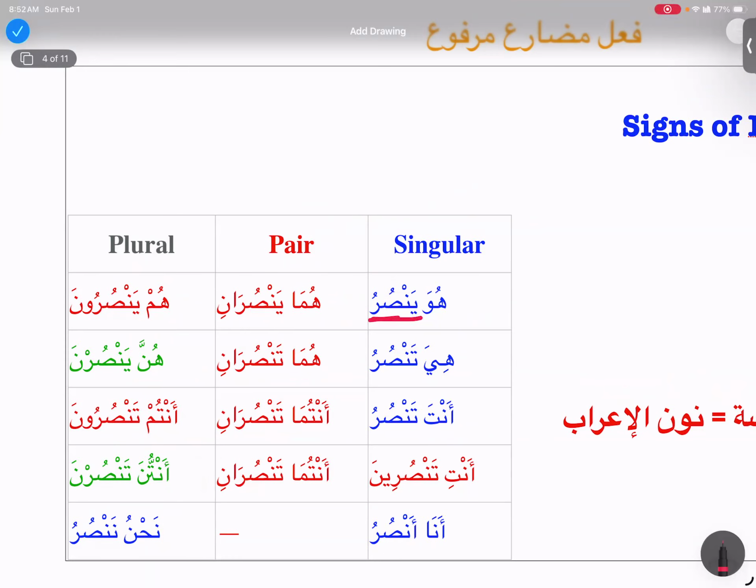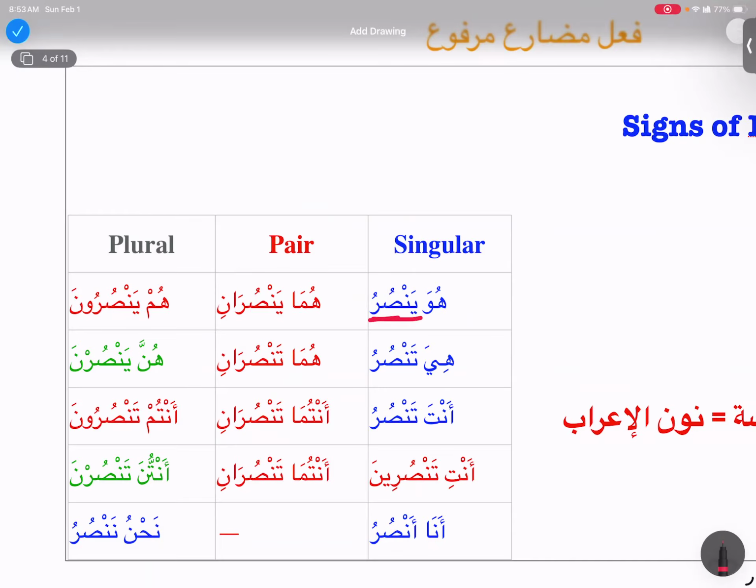Now we are on damir muttasil. Sister Koser, Hind, Nilofer. Assalamu alaikum. Walaikum assalam. The damir is mustatir here, and the damir is jawazan, its taqdir is huwa, in the position of rafa'. Very good. Okay, give me one more.